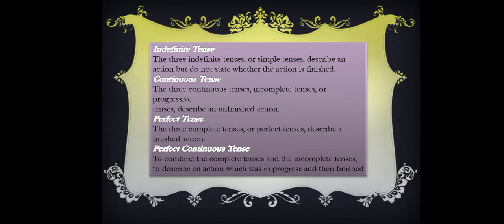So in simple words, in perfect continuous tense we will learn about the action which had already started earlier and still remains continuous now also. It means it started earlier and is still in progress.